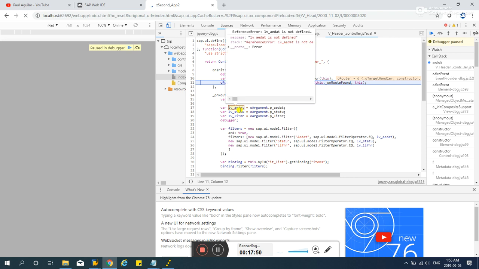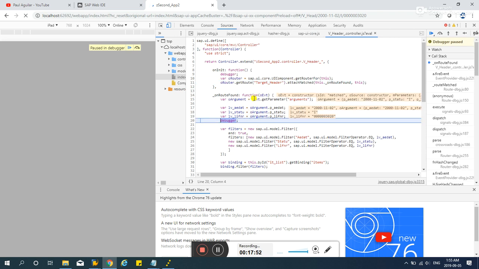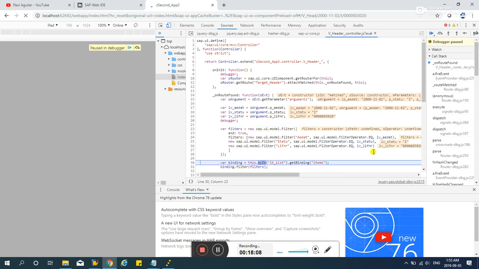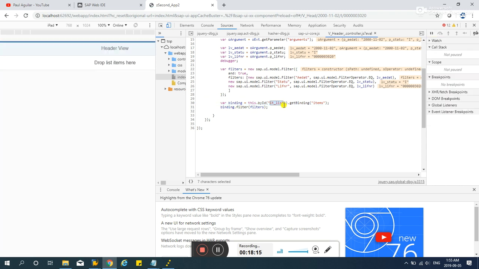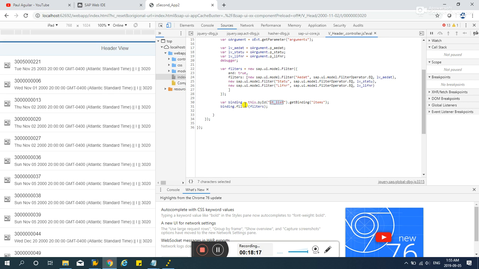F8, and F8 again. So now we go here, and it took all of those arguments, a dot, Sato, and the vendor, and it did the filter and the binding to the ID list. F8. Okay, there. So it started at 221.